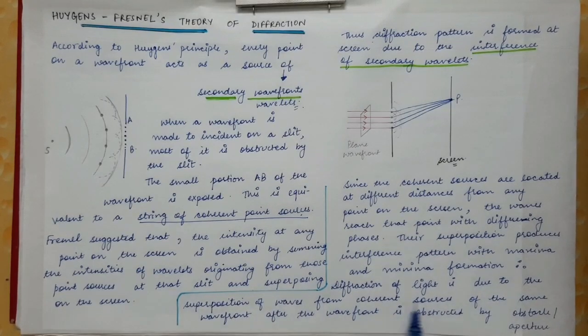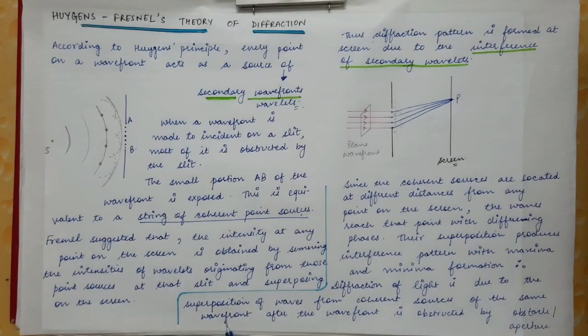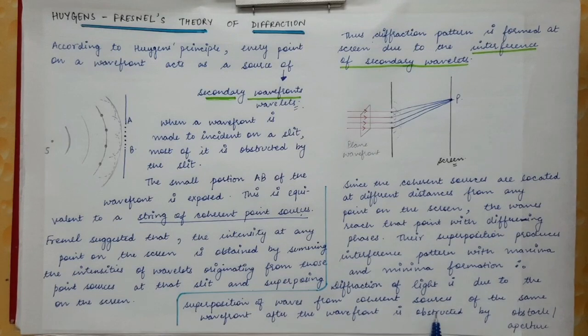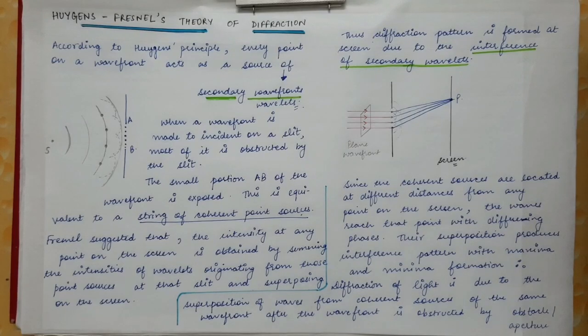So keep in mind, these coherent sources are of the same wavefront after the wavefront is obstructed by the obstacle or aperture. So this is the reason behind diffraction of light.